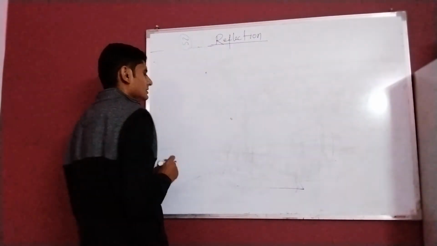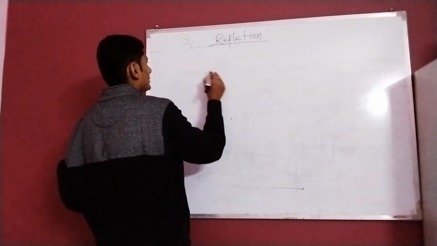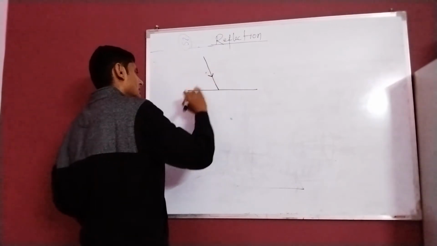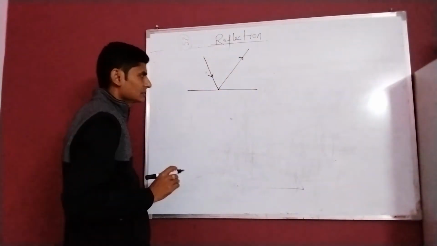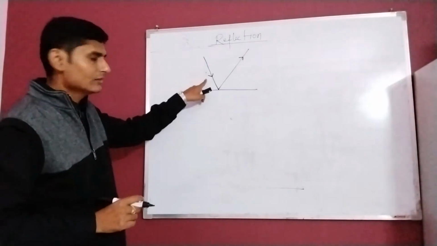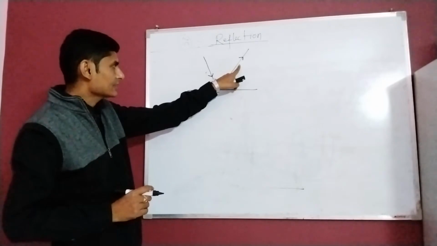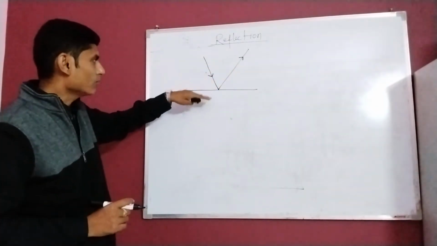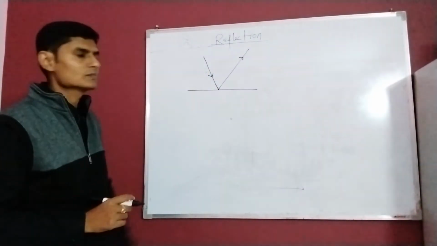Reflection is a mechanism in which bouncing back of the light ray in the same medium takes place when it strikes any reflecting surface. That is, in reflection, incident ray and reflected ray all are in the same plane. In this case, bouncing back takes place and no transmission takes place.